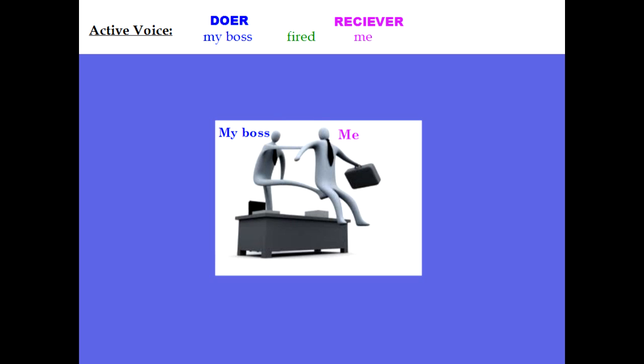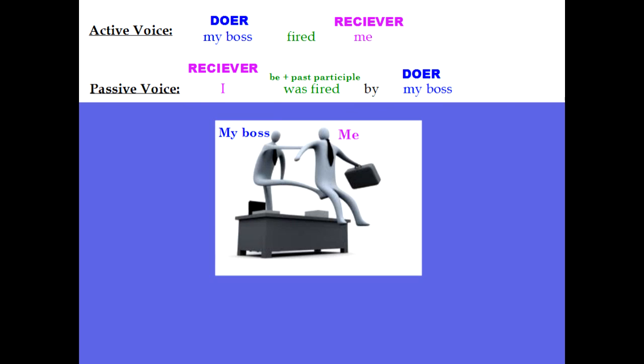But remember in the passive voice, we change the order of the active voice, and we want to talk about the receiver first. So, the passive voice would be, I was fired by my boss. Okay? So remember that in the passive voice, we're always using be plus a past participle. So we change the verb a little bit. In this context, I'm using was and the past participle fired. Now, was is the past tense, just like up here, fired is the past tense. I need to use the past tense of be. I was fired by my boss.